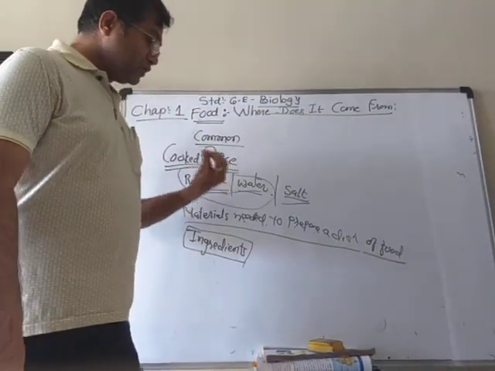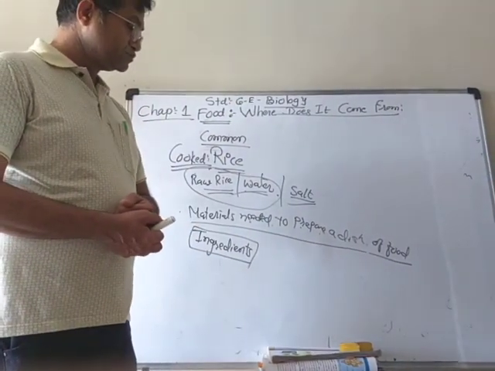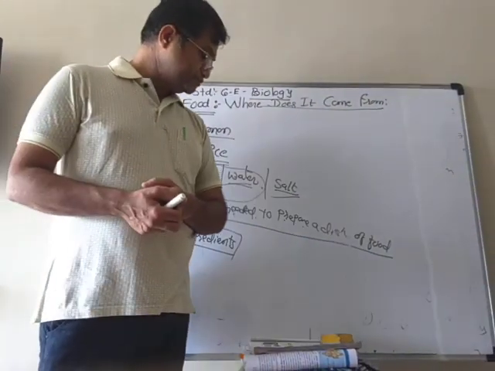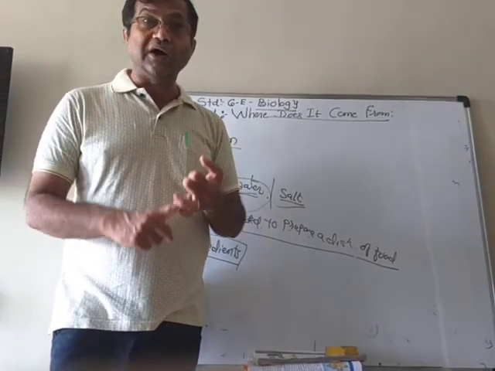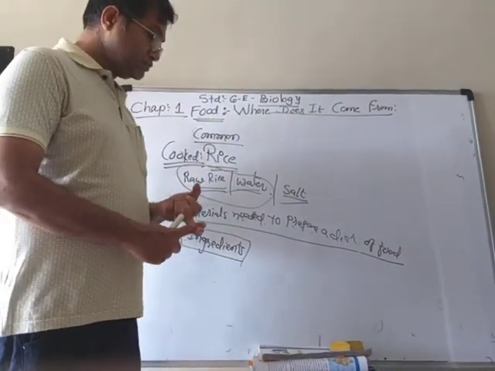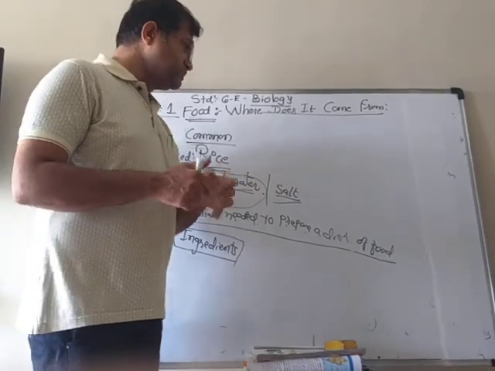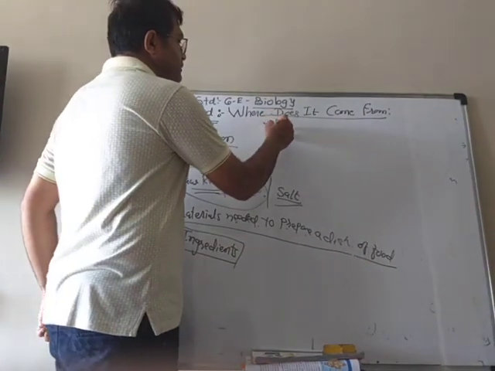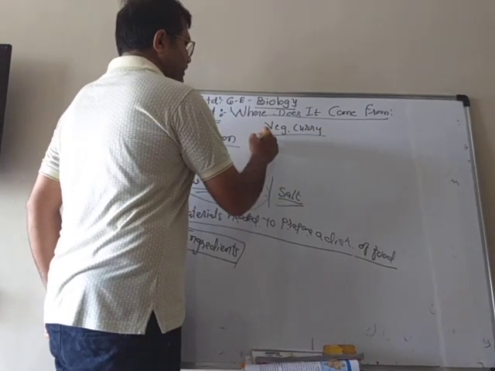Suppose we are going to make a vegetable curry. What do you need? Two different kinds of vegetables. We need oil, we need spices, and so on. So these are the ingredients to make a vegetable curry. So to make vegetable curry, what are the ingredients?